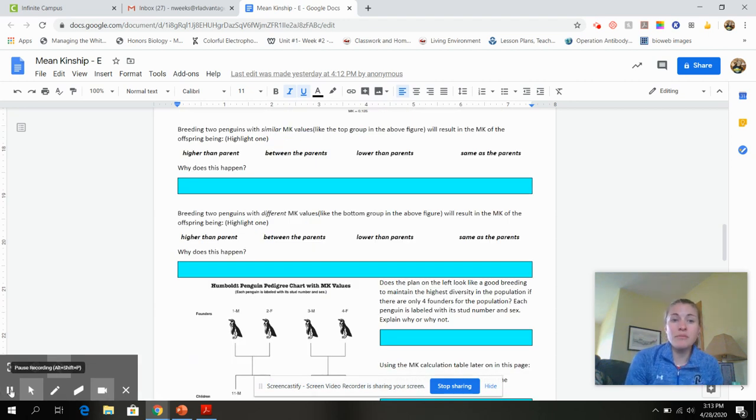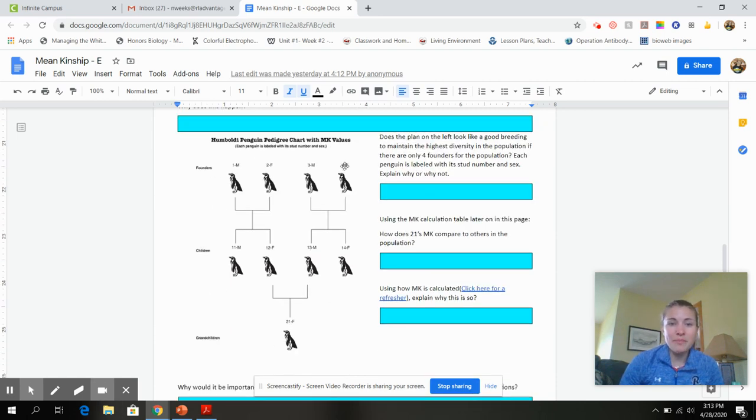So down here at the bottom, you guys can answer the questions here. So breeding two penguins with similar MK values, like in the top group, will result in which one of the following? If we breed two penguins with different MK values, what is going to be their value? And then finally, down at the bottom, does this look like a good breeding program? And you are going to figure that out by looking at how these organisms are related.